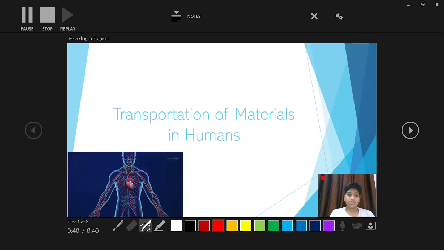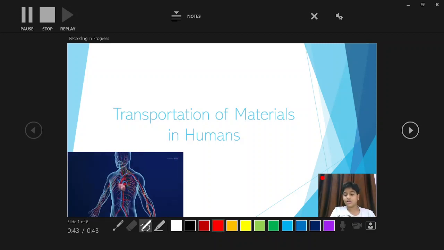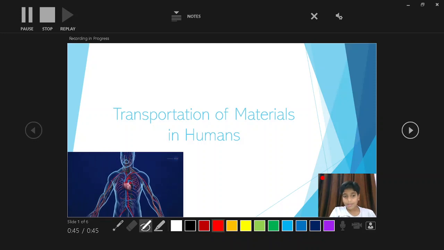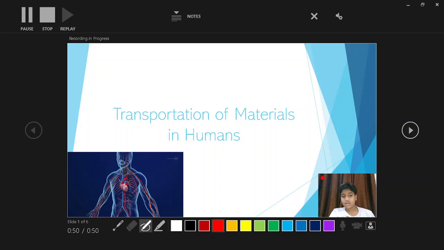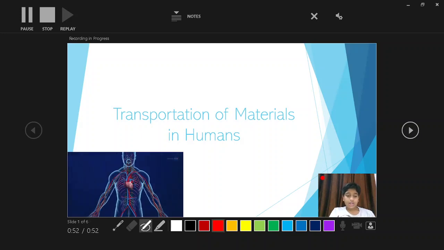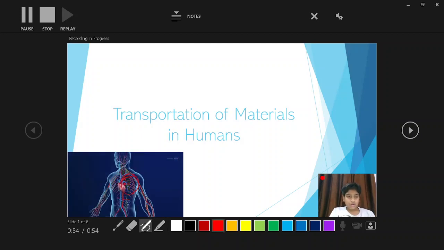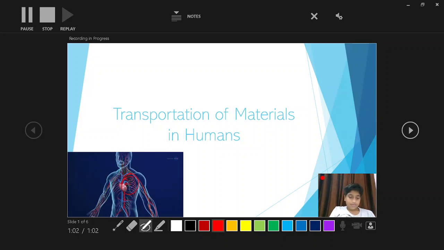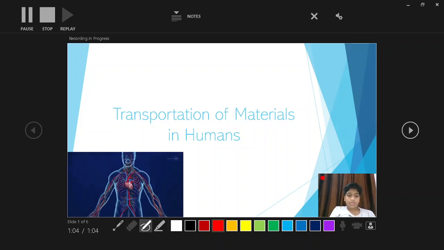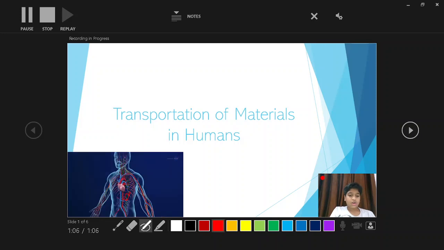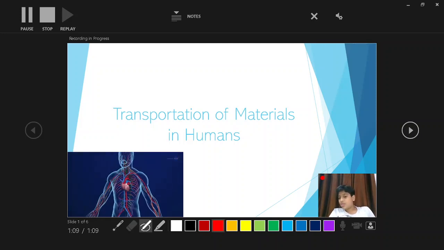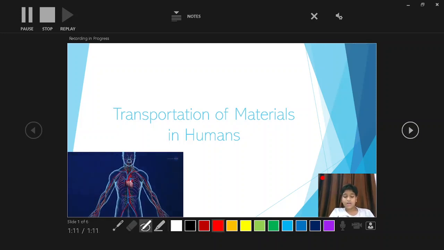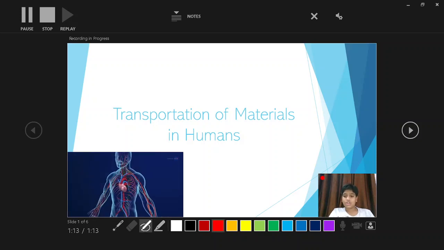So this is the circulatory system. There is a circulatory system which helps in the transportation of materials in the human body. Okay, so let's see. This is the heart. You all know. Okay, and these pipe-like structures are blood vessels. Blue colored blood is deoxygenated blood, meaning carbon dioxide rich blood, and red colored blood is oxygenated blood, which is oxygen rich blood.